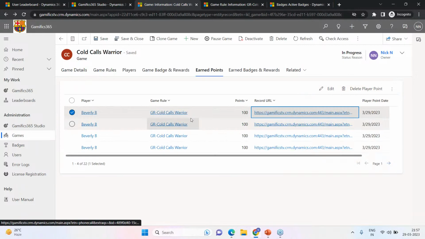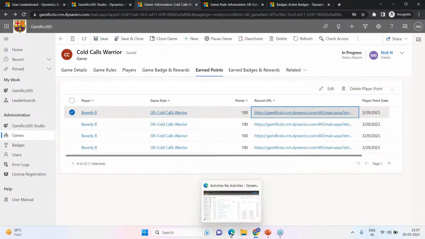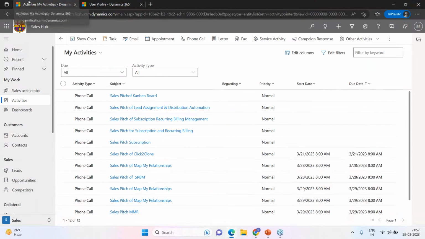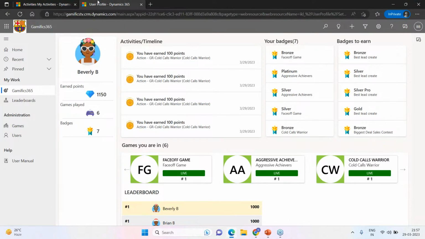Now, since we're talking about Beverly, let me go back to Beverly's login and open up Beverly's Gamifics365. What a beautiful visualization. I simply love this visualization. At the top, we have the avatar. She can select her own avatar. She gets a glimpse of where she's standing, the total earned points, the games that she has played, the badges that she has earned, and we also have the activities or timeline, which gives her information about the points that she has scored today.